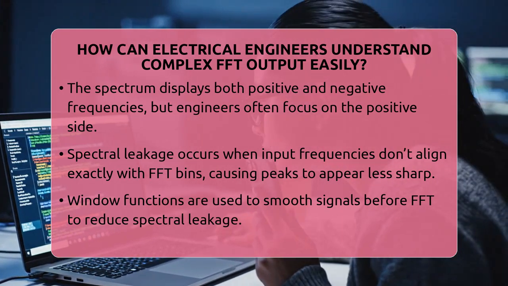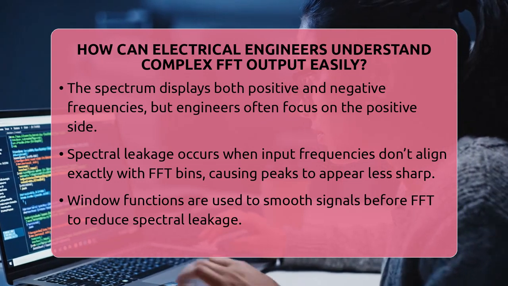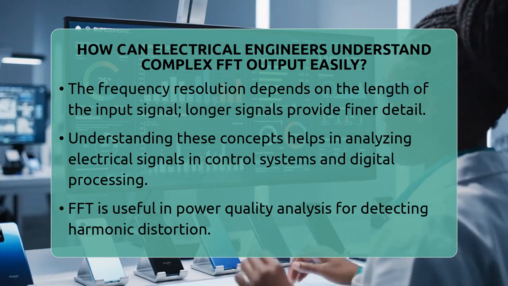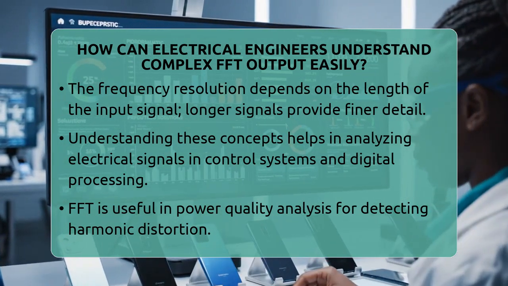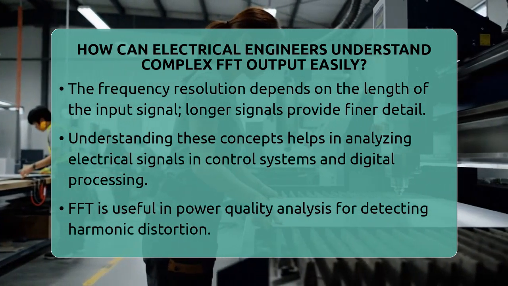Sometimes, the peaks in the spectrum aren't very sharp because of the way the FFT works. This is called spectral leakage, and it happens when the input frequency doesn't match exactly with the FFT's frequency bins. To fix this, engineers use window functions, which smooth out the signal before transforming it.